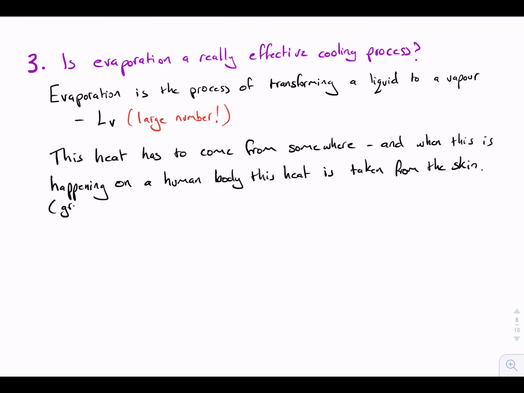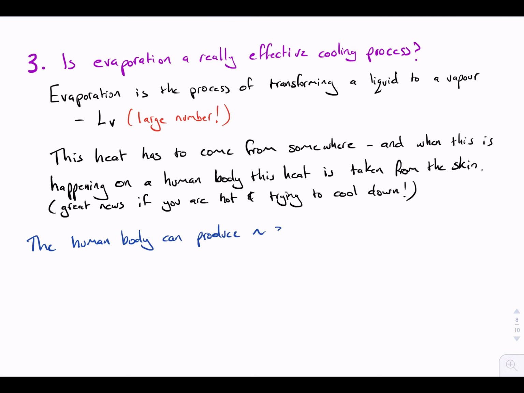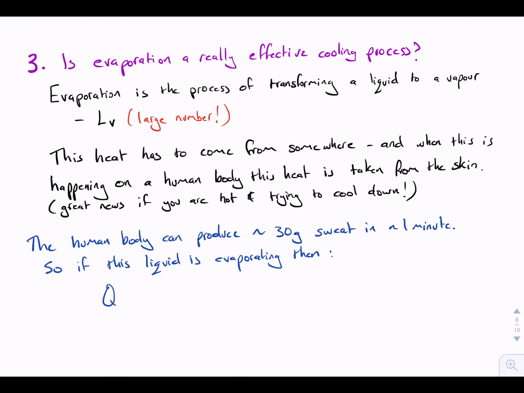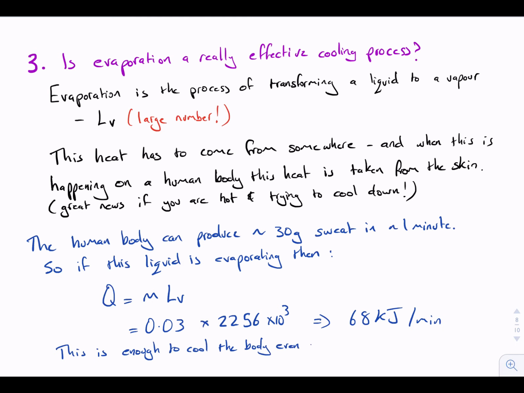Now this is great news if you are hot and trying to cool down. The human body can produce approximately 30 grams of sweat in a minute. So if this liquid is evaporating, we can calculate how much heat energy is removed from the skin via this process. The heat equals mass times the latent heat of vaporization. So we can calculate out that to be approximately 68 kilojoules per minute. This is enough to cool the body even during fast exercise. So yes, evaporation is a very effective cooling process.